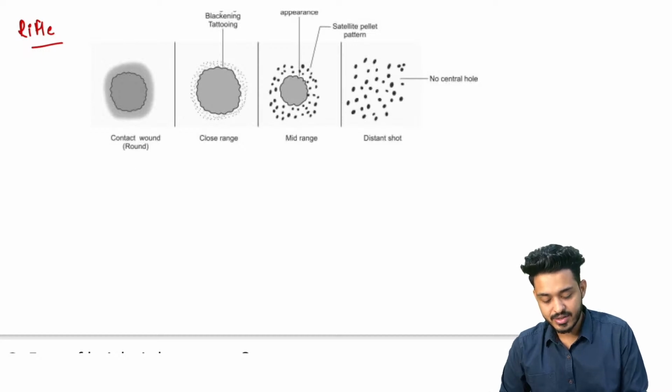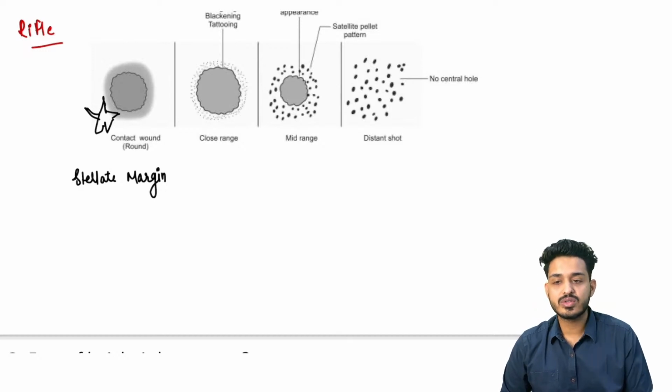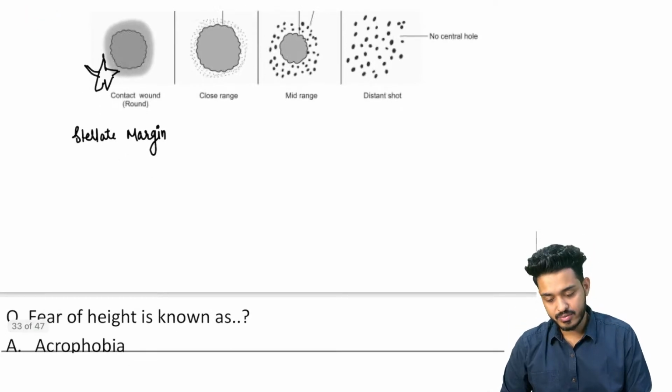Sorry, not satellite. You will be having stellate margin. Stellate margin will be there, like a crucifixion will be there, right? This type of margin you will be finding whenever you are shooting from a contact.